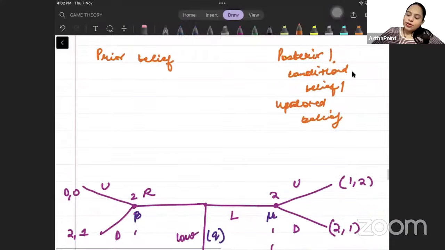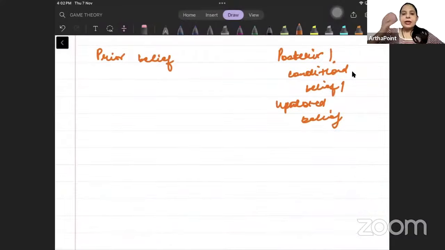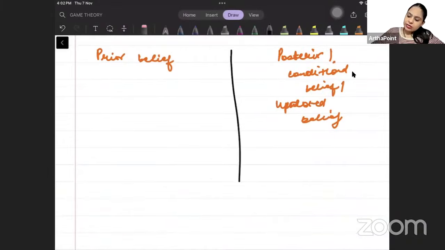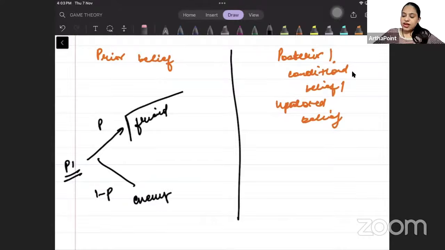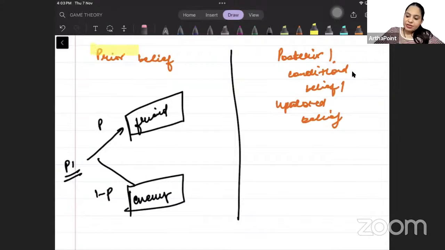Okay, so now what will happen is that we know that with probability p, nature made player 1 a friend, and with probability 1 minus p, nature made player 1 an enemy. So nature had made player 1 friend or enemy. This was the prior belief, beta. This was the prior belief.